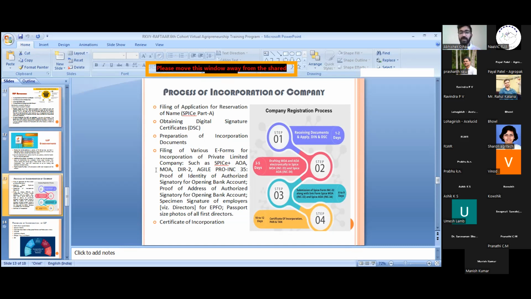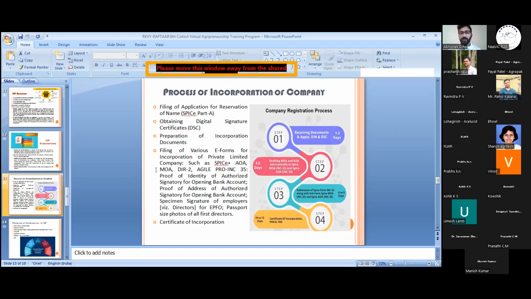Then after that, we'll file your e-forms. In e-forms, there are SPICe Part B forms, which include your AOA and MOA. AOA is Articles of Association. These are for the management of the company. Memorandum of Association is the bylaw or the whole law governing the organization.